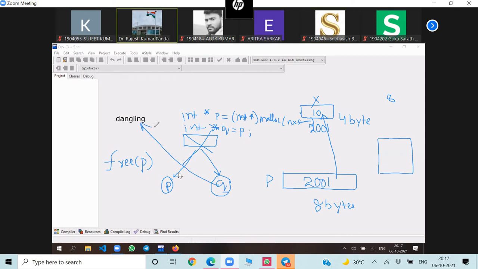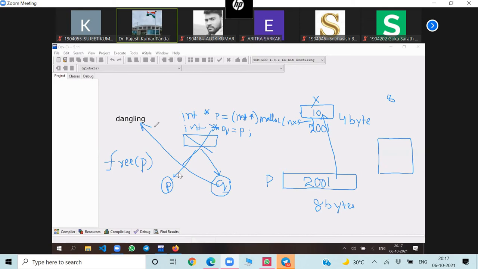That means it is pointing to an invalid memory location which actually does not exist, or which is freed by another pointer. So what is a dangling pointer? We can note it down: it is a pointer which points to an invalid location that is freed by another pointer.